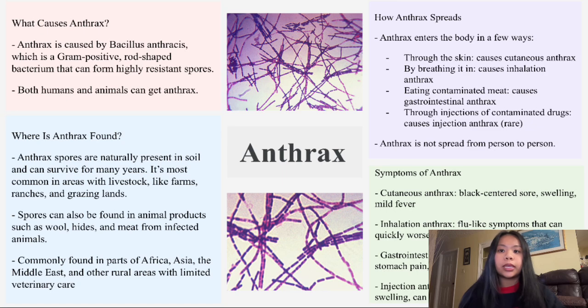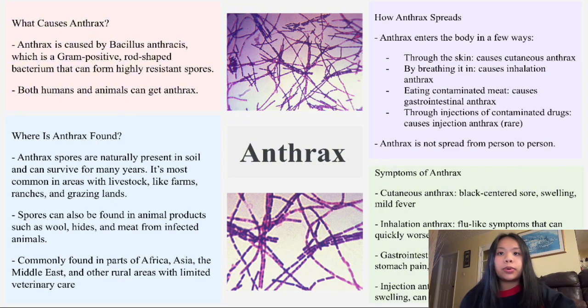it. Anthrax is caused by Bacillus anthracis, a gram-positive rod-shaped bacterium that forms extremely tough spores that can survive in soil for decades, especially in areas with lots of livestock such as farms and ranches. They also contaminate animal products like hides, wool, and meat. One important point is that anthrax does not spread from person to person.